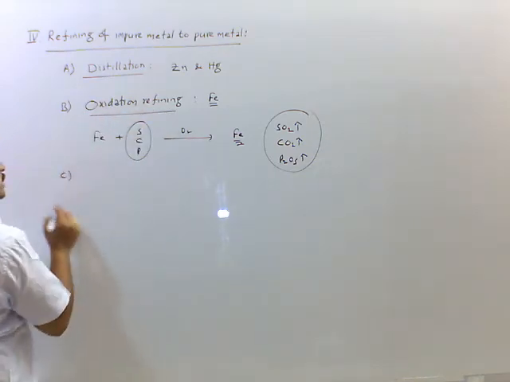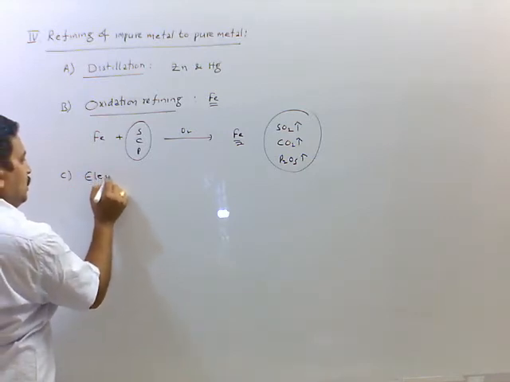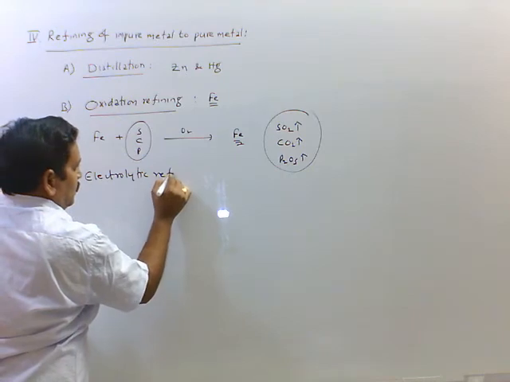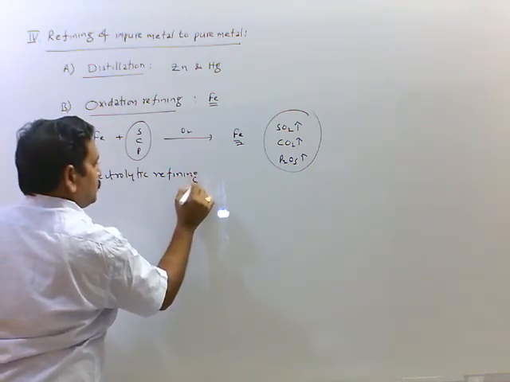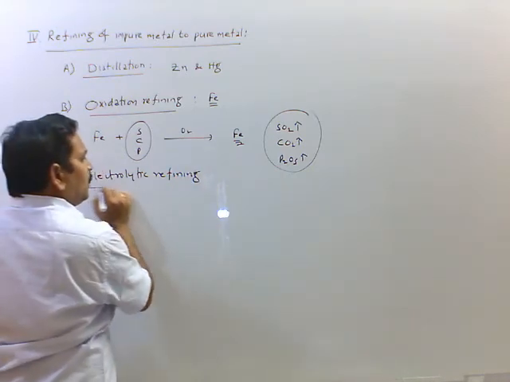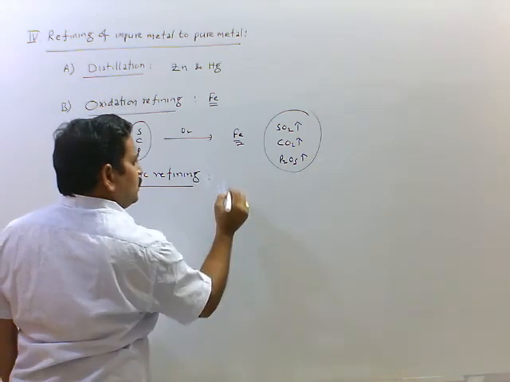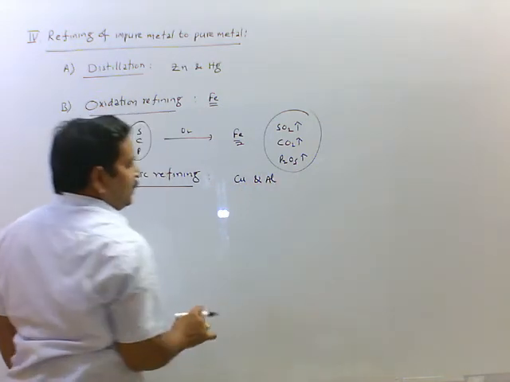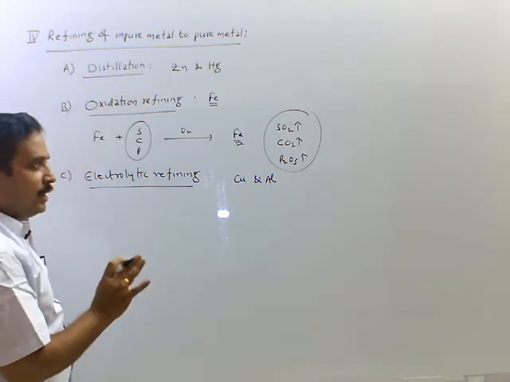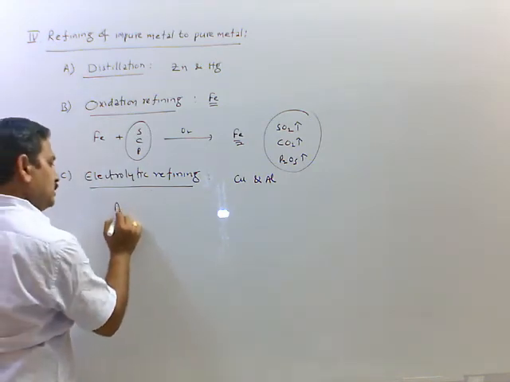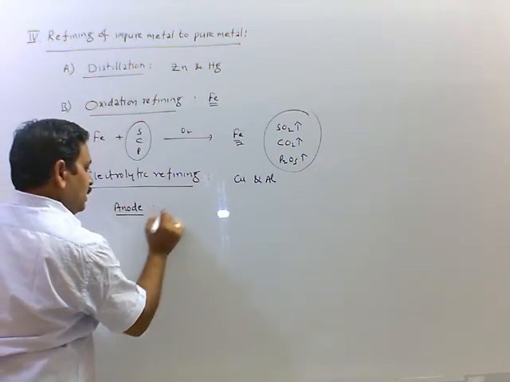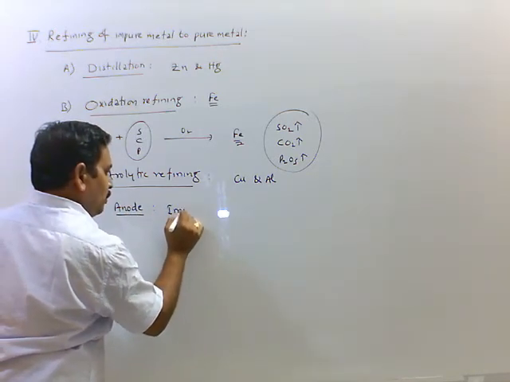And third one is electrolytic refining. Electrolytic refining, generally we are using copper and aluminum. These are purified by this method. In this case, anode we are taking impure metal rod.